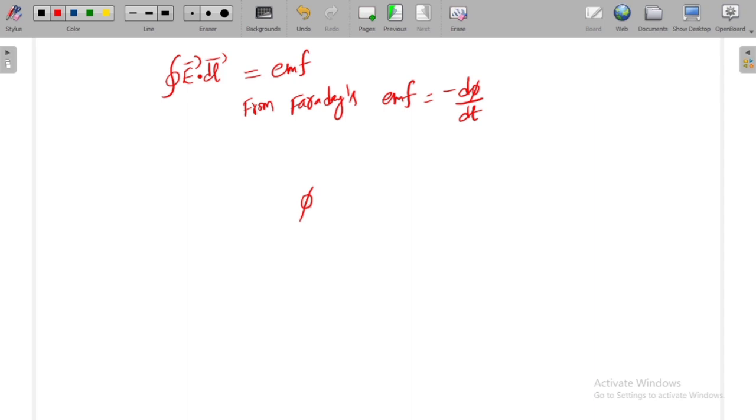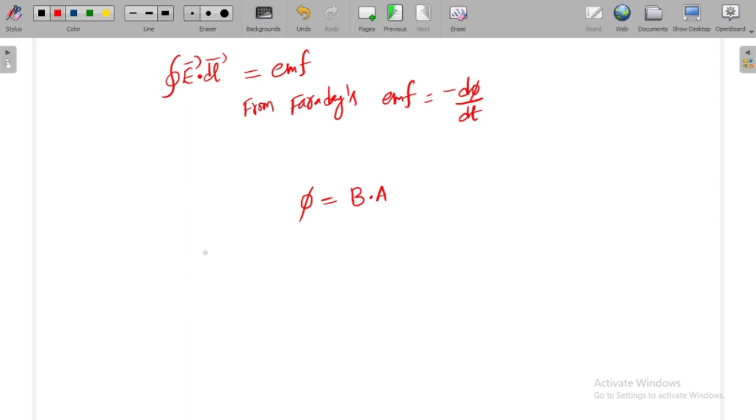Flux is determined by the product of flux density and area, so I can write flux as B into A. So the flux is the dot product of the B bar vector and the area vector.